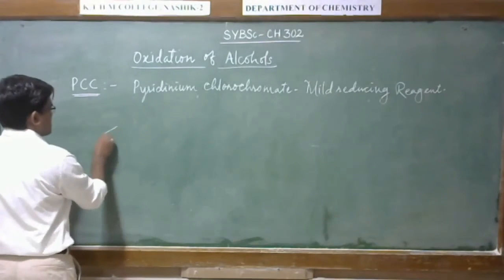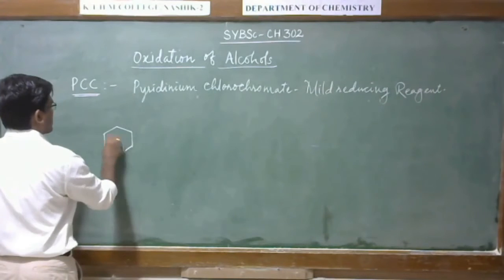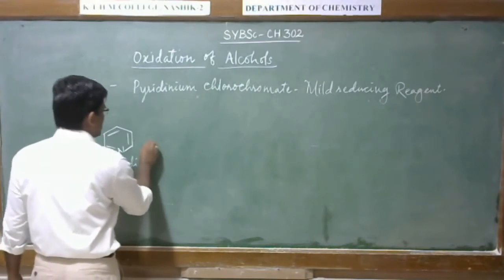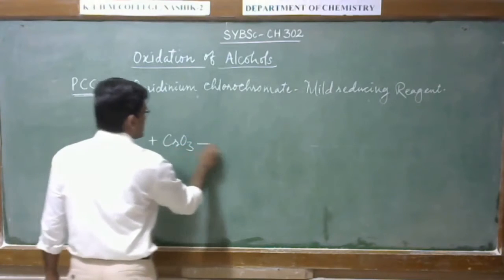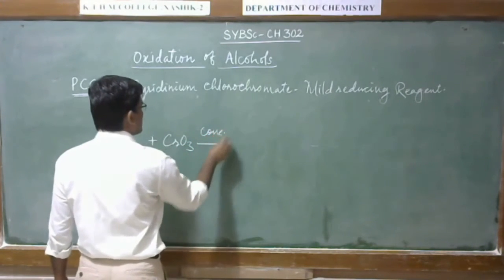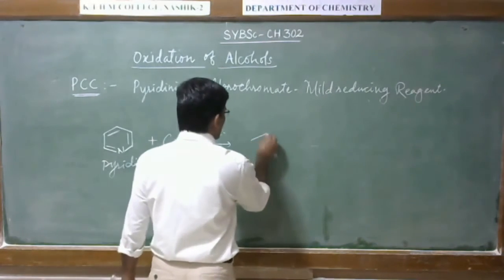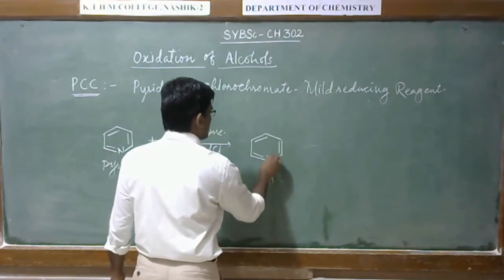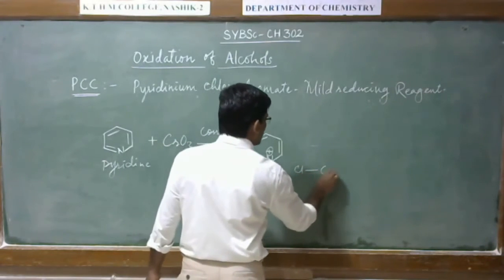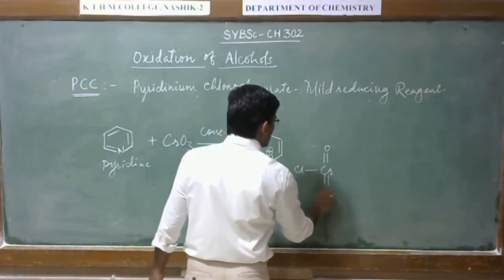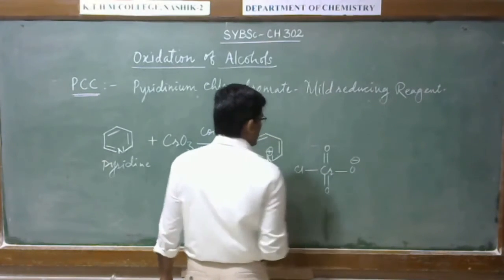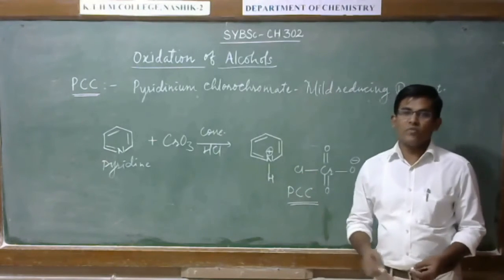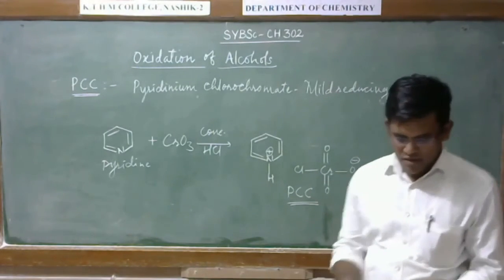So when this pyridine reacts with chromium trioxide in the presence of concentrated HCl, it gives the salt, the reagent. Okay, so let us have its reactions.